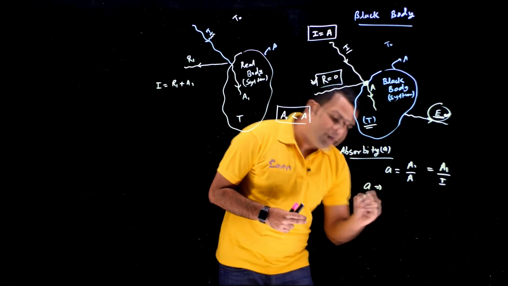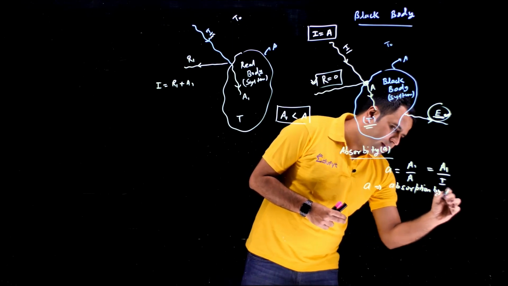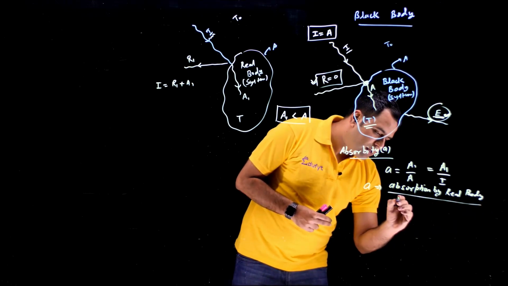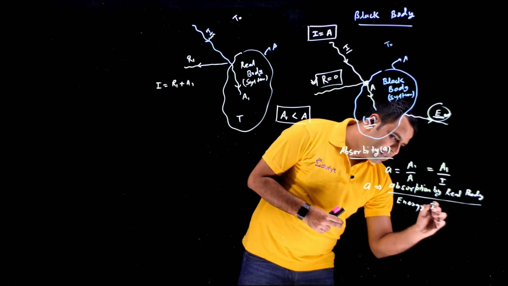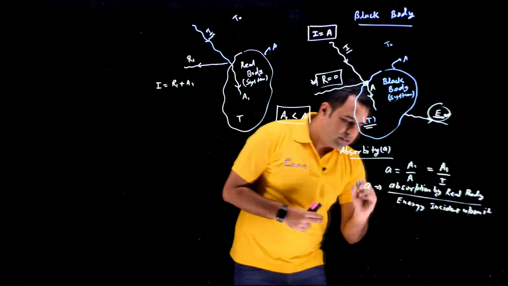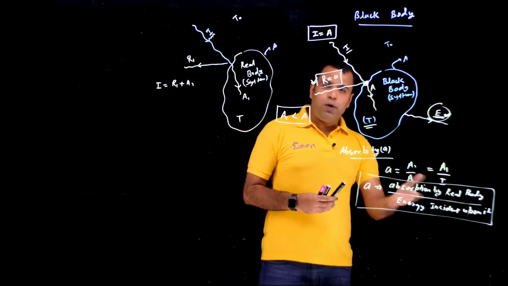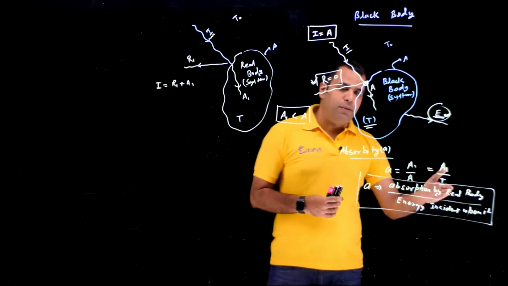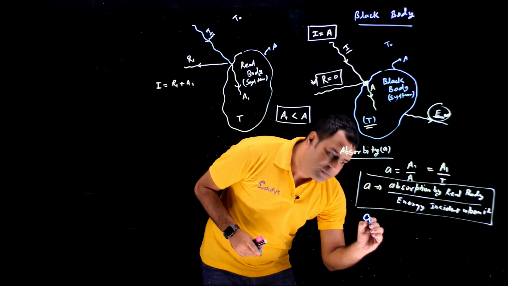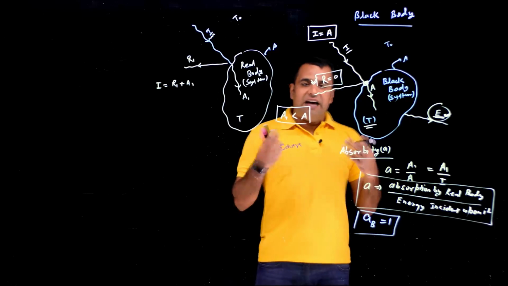So a we define as absorption by real body divided by energy incident upon it. So this absorbability for the real body is a constant, and this thing you can apply for the black body also. Only thing you have to do, you will be replacing this real body by the black body, and in that case a will become 1. So absorbability for black body is 1, because black body absorbs everything.